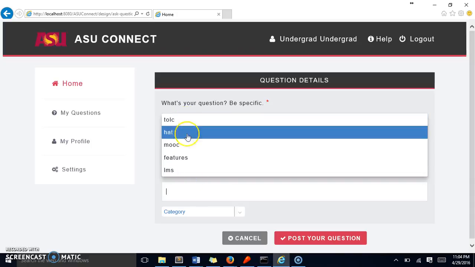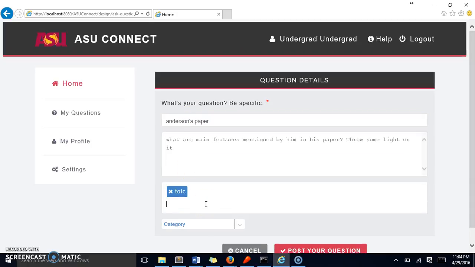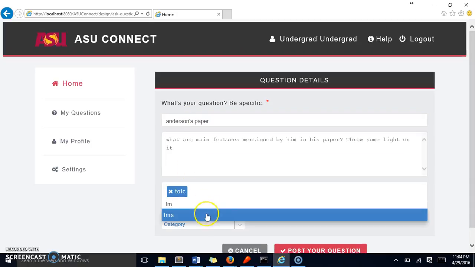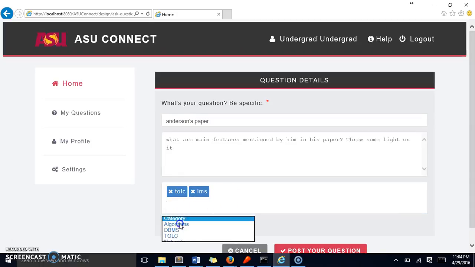Now I can add TOLC to it, maybe LMS, because it is related to that, such kinds of tags. This is the kind of subject which it belongs to. The category determines the subject that you are enrolled in, for which you have asked relative questions.